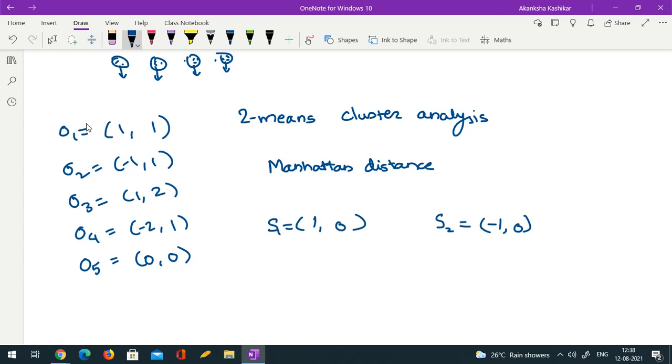So suppose these are the 2 seeds. Now we have to compute the distance of each of these observations from each of these seeds. Manhattan distance, what is the formula? Distance between A and B would be mod of A1 minus B1 plus mod of A2 minus B2, if A and B are bivariate.